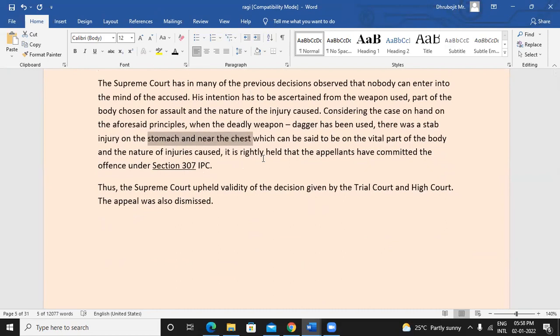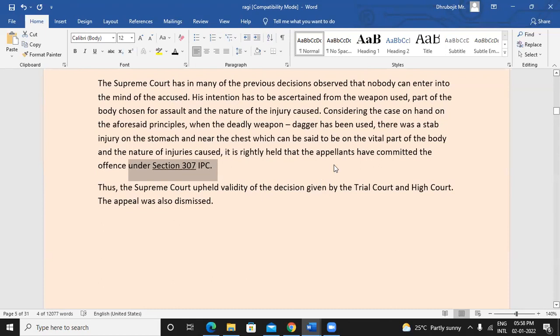Rather, it's more appropriate to attract section 307 of IPC, because the act itself was very risky. The person could have died, right? The person somehow survived, but it would still be considered a failed attempt to commit murder. It was an attempt to commit murder and not section 323, because we considered all these 3 grounds.